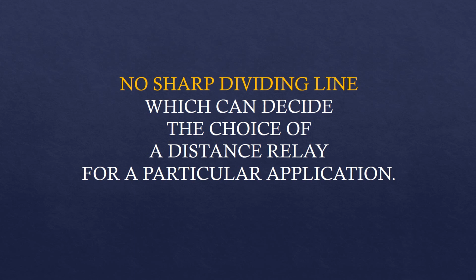It might be possible that an impedance relay is preferred for a short line for a particular application. But in general, if we have to choose a distance relay for a short length of line, we would go with reactance relay rather than impedance relay. But if the application is demanding the use of impedance relay, then we will go with impedance relay only.